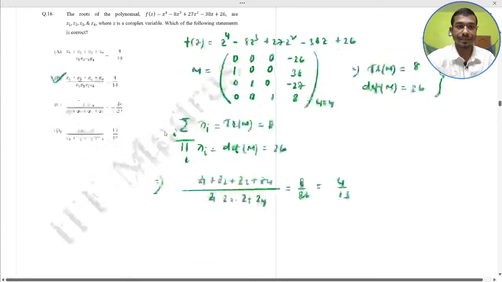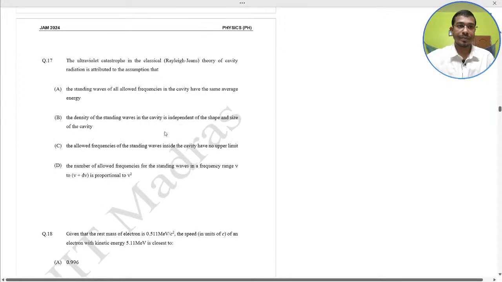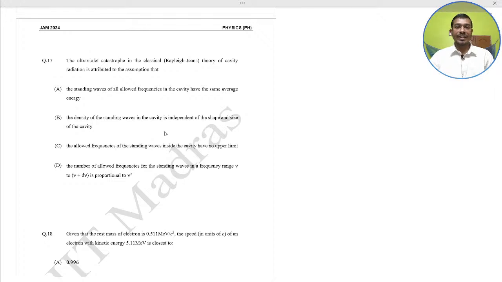Next, the ultraviolet catastrophe in the classical radiation theory of cavity radiation is attributed to the assumption that, which option should be the correct?